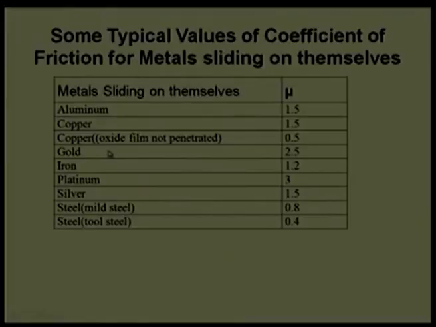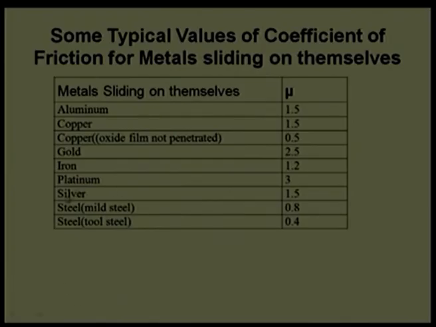Now, let us see another example. When copper is oxidized, that means when we are allowing it to contaminate, the coefficient of friction decreases to 0.5, so by one third. That is an amazing thing. Coming to very high values of coefficient of friction, gold over gold, a very soft material, gives a coefficient of friction of 2.5. Coming to platinum, platinum over platinum, the coefficient of friction is 3.